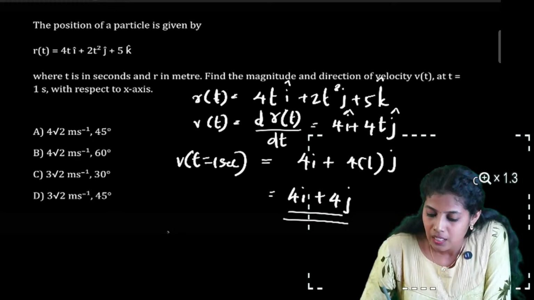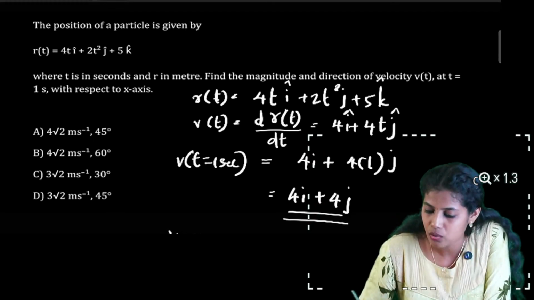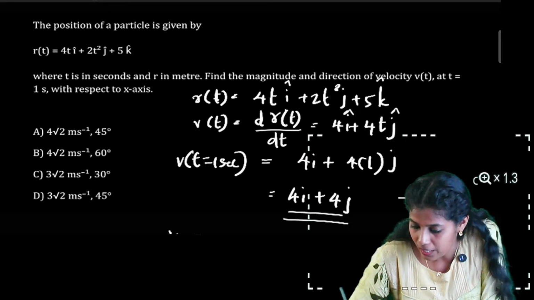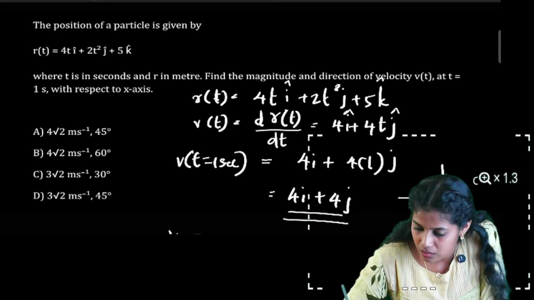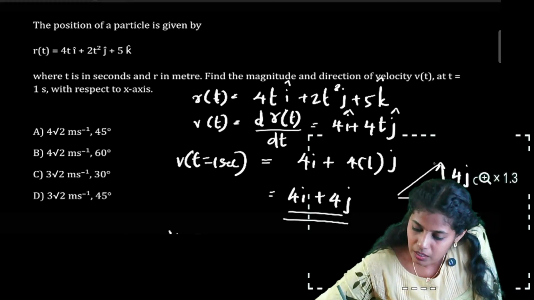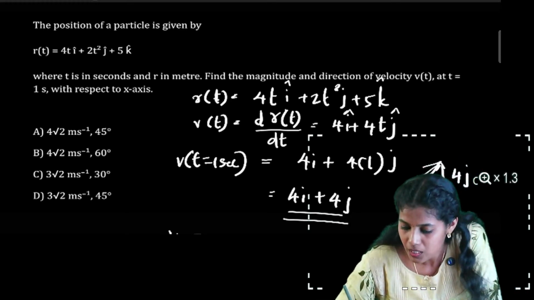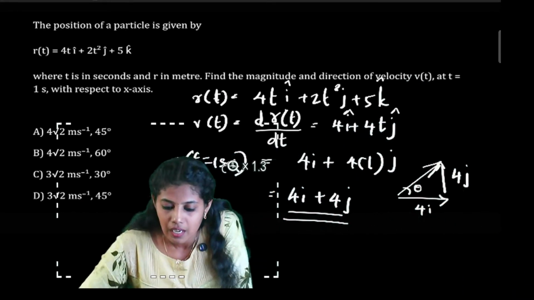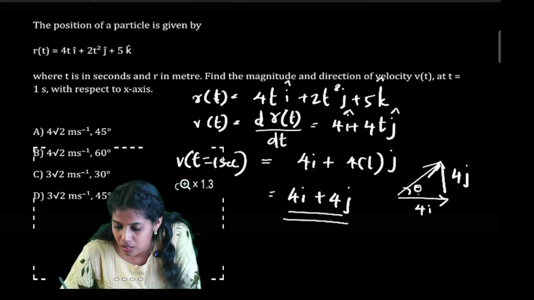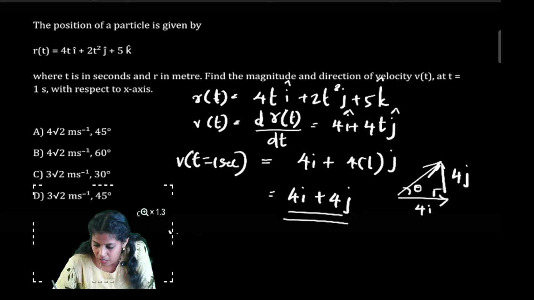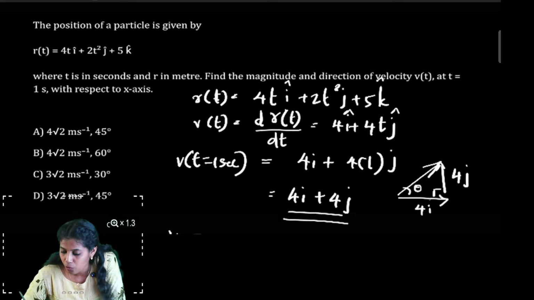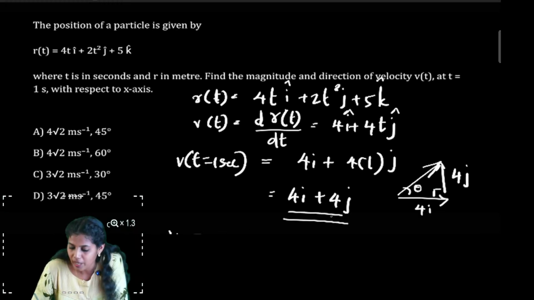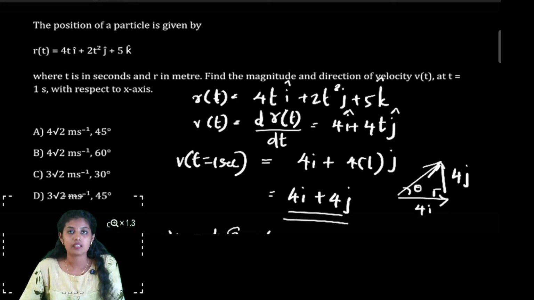So on finding the magnitude, by using Pythagoras theorem, we can draw it like this. This is 4i and this is 4j, and the resultant vector will be in this direction. Since this is a right angled triangle with the same magnitude for both the perpendicular as well as the base, by using Pythagoras theorem we get 4 root 2 meter per second as the answer. That is the magnitude of velocity.